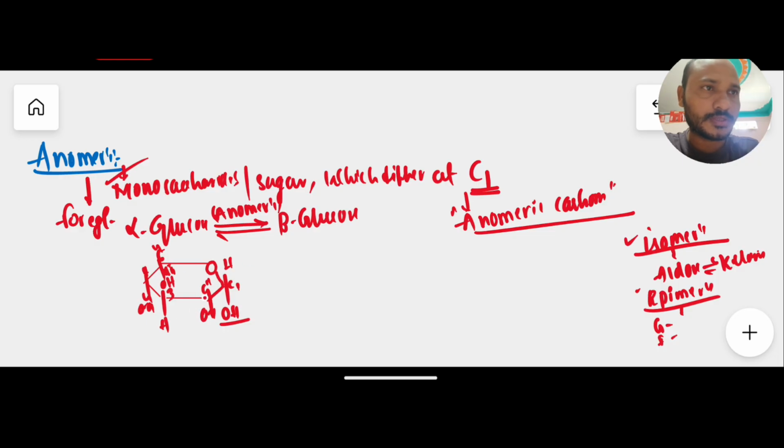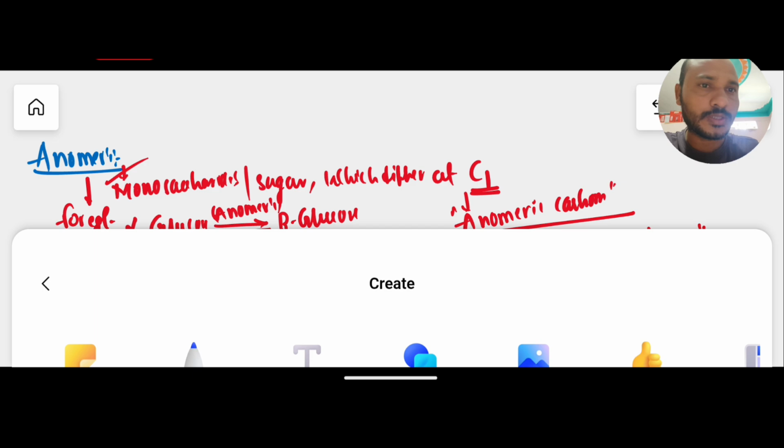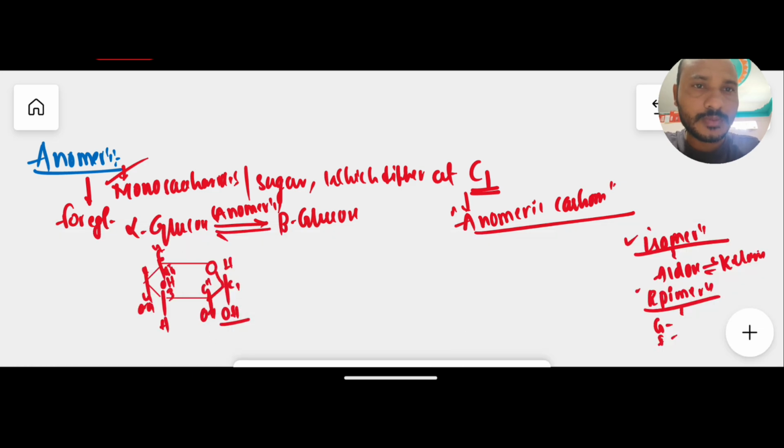If you observe the structure of glucose, focus on only carbon number 1 here. At carbon number 1, the OH is below. If the OH is down, such carbohydrates are said to be alpha. So here, alpha glucose.